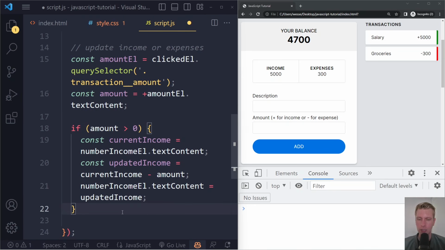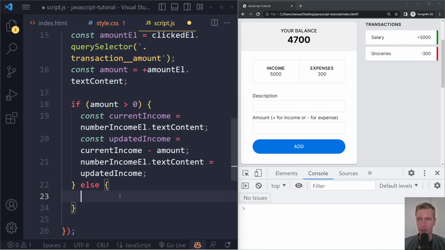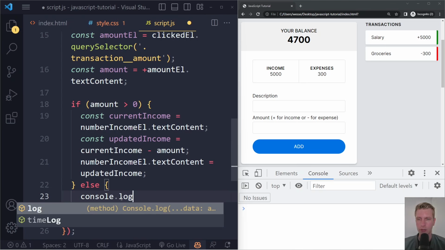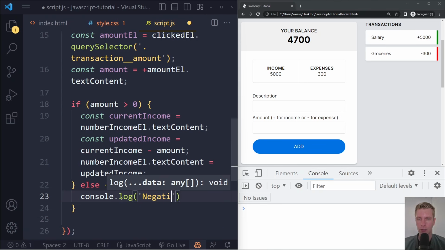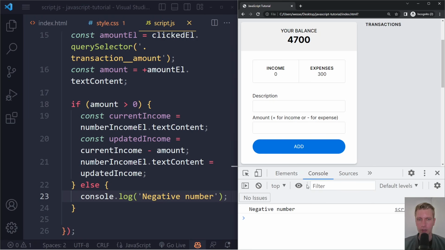Else, if it turns out to be the groceries with the negative 300, we will go in here. Let's actually log this to see what we get. All right, I will log a negative number. If I refresh here, if I click on salary, it indeed changes the income number here. If I now click on groceries, we go in here, right? So it doesn't run this code. We still have to write that for the expenses.